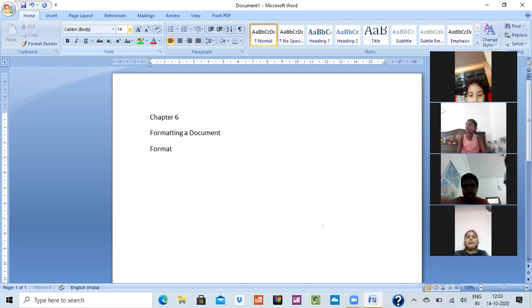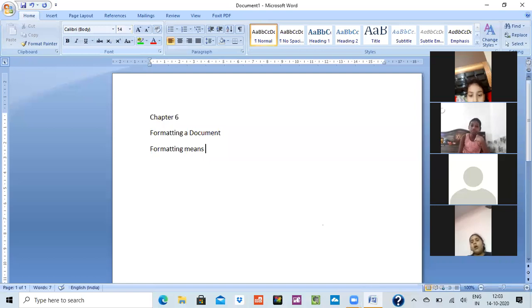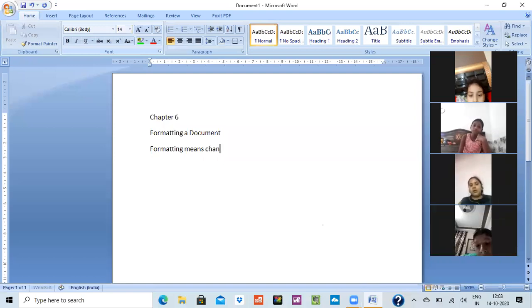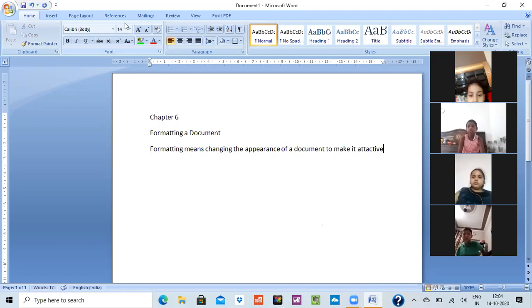Formatting means changing the appearance of a document to make it attractive. This line we have written. Okay, what are the things from which we can make the formatting attractive?